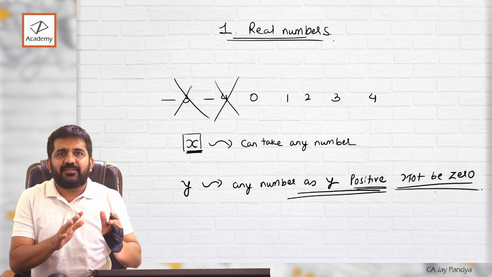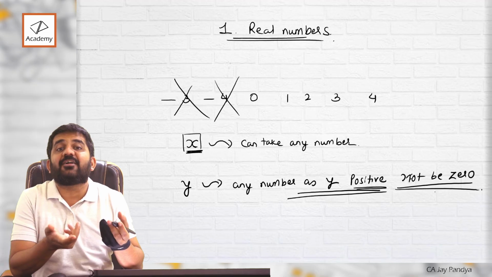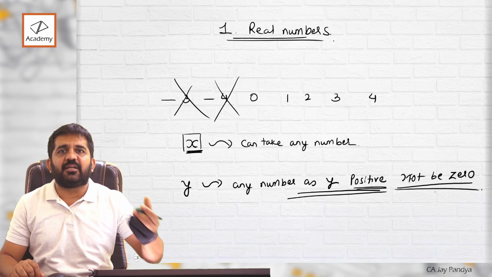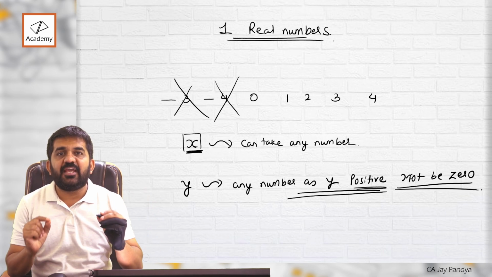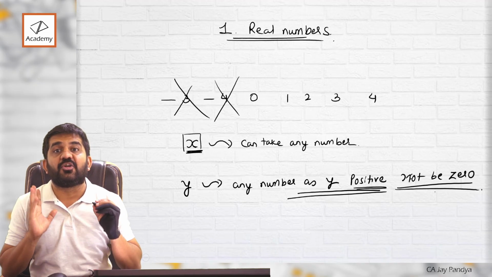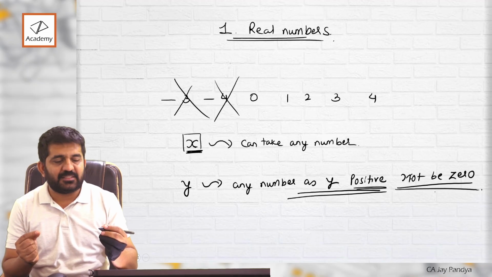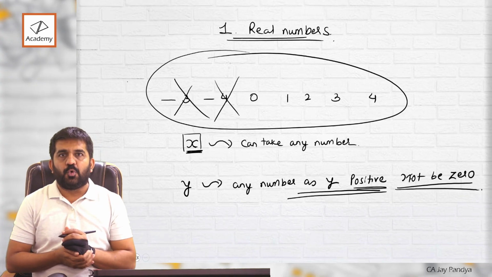So it is better to give names to people. Why are you given a name? To recognize. If there are 10 people and I say Kanak, Kanak will be easily identified. So names are given for recognition, right? And in mathematics, names are given to numbers also.